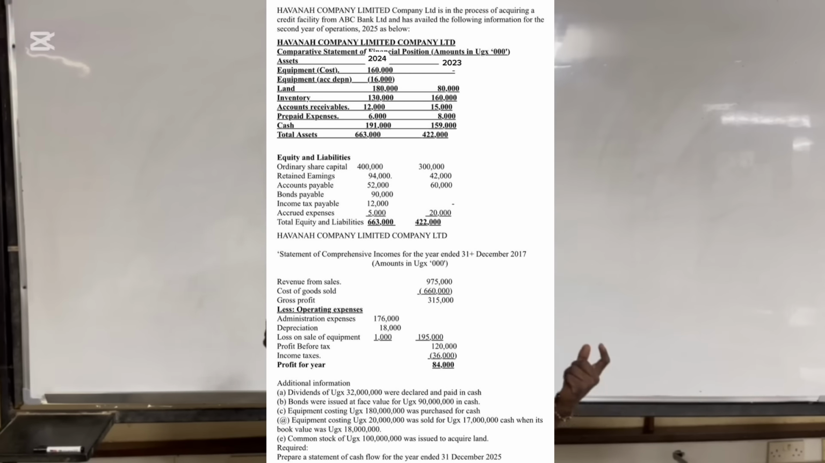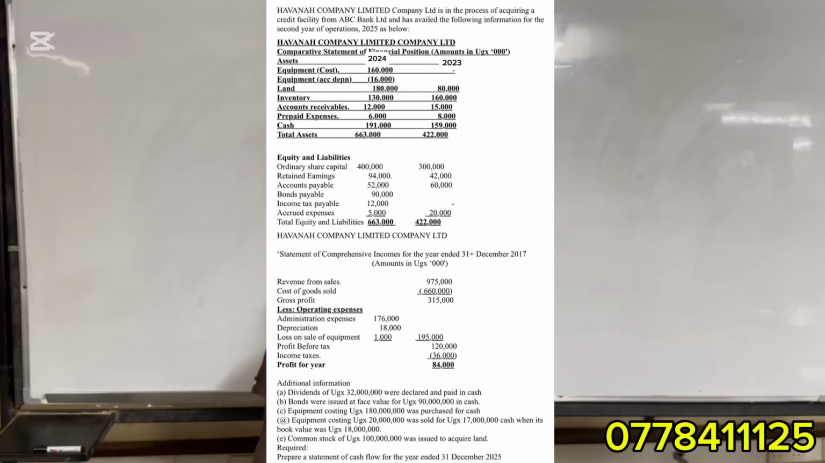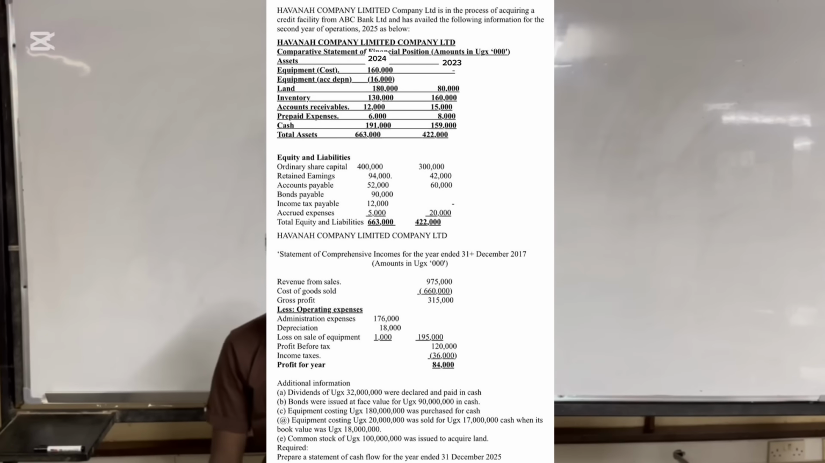Then after that, we have additional information. They're telling us that dividends of 32,000 were declared and paid in cash. Then they're telling us bonds were issued at a fair value of Uganda shillings 90,000. Then equipment costing 180,000 was purchased for cash. Then they're telling us equipment costing 20,000 was sold for Uganda shillings 17,000 when its book value was 18,000. Common stock of 100,000 shillings was issued to acquire land. Required: prepare a statement of cash flows in accordance with IAS 7 using the indirect method.